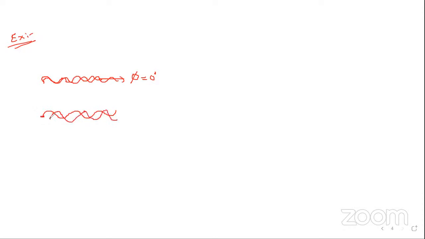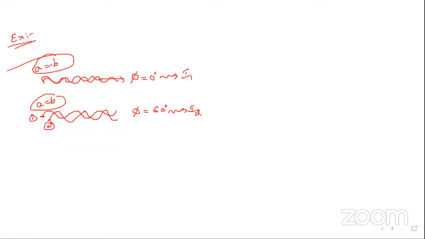The phase difference between the first and the second is 60 degrees. The intensity in this is I1. The intensity in this is I2. The amplitude of both the waves is the same. Can you tell me the ratio I1 by I2?